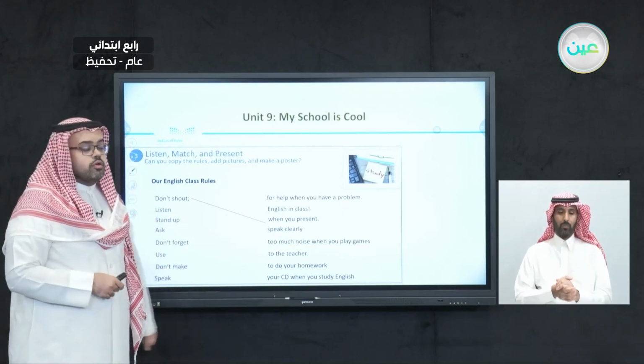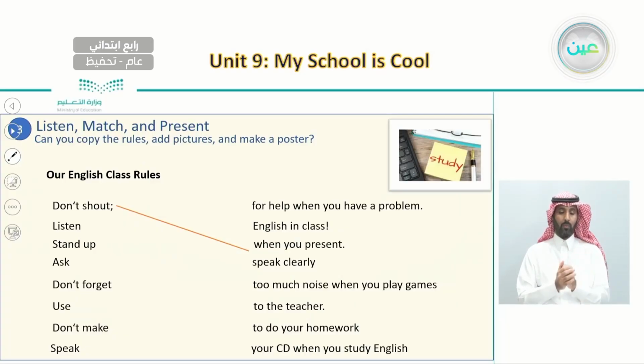So now all we have to do is to listen, and after we listen, we're going to match all of these verbs to the rest of the sentence to make one complete rule. So for example, the first rule we have here is don't shout. Don't shout, speak clearly. So this is one of the rules that we should pay attention to.